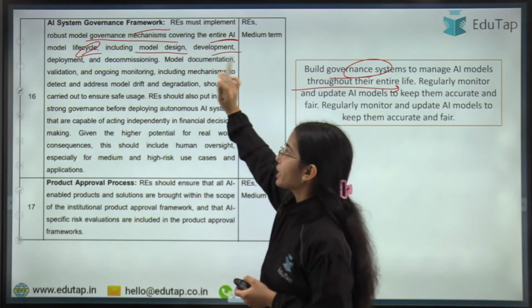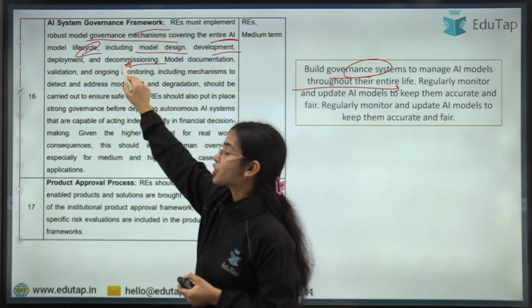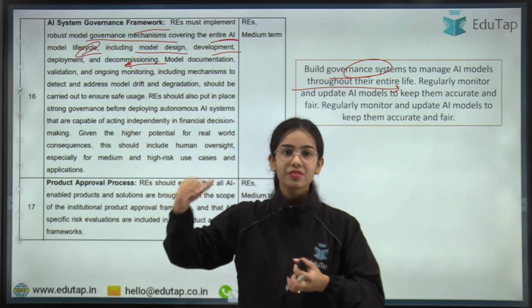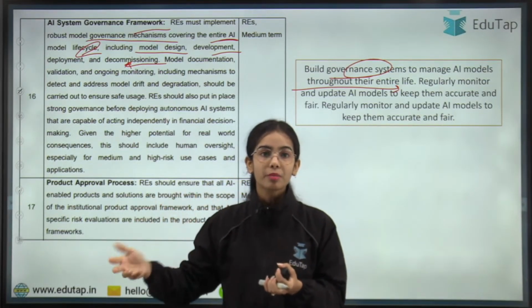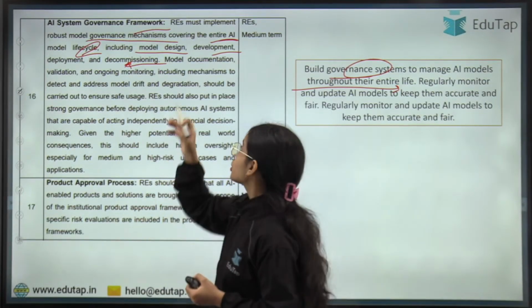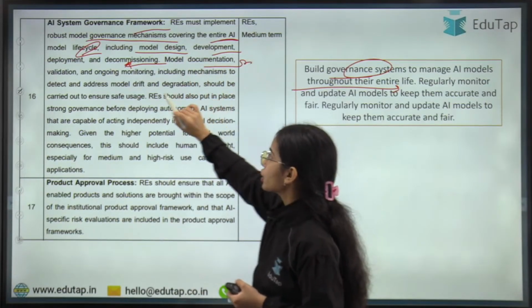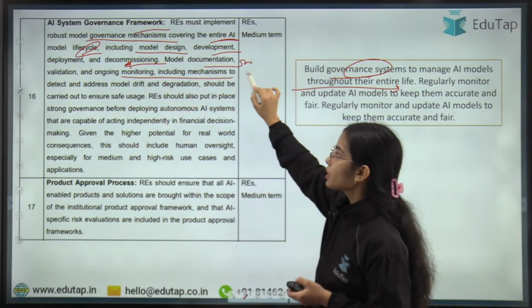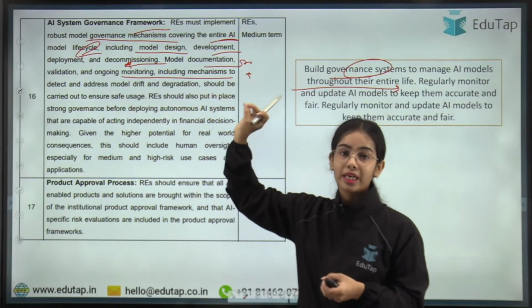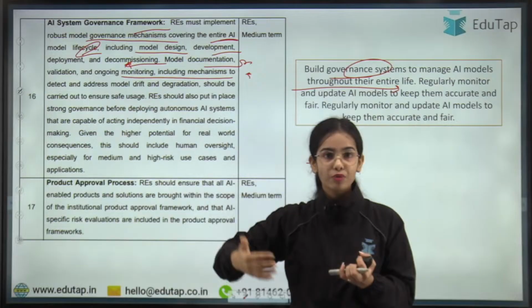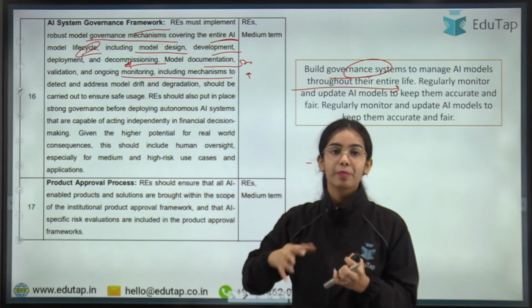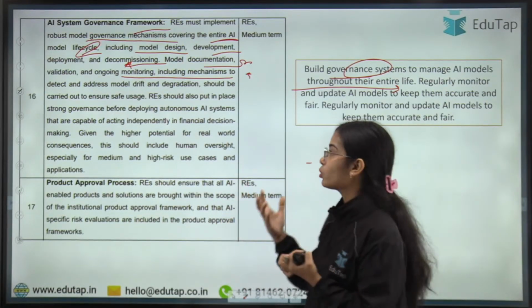So regulated entities must implement a robust model governance mechanism covering the entire AI model life cycle, including model design, development, deployment, decommissioning. Decommissioning means when the model drift happens, when the model's performance reduces. After that, the model has to be decommissioned, it has to be dissolved. Okay. So model documentation, validation, ongoing monitoring, including mechanisms. So all of this has to be laid down. That is the model documentation, how it was prepared, how it was validated, how the checks happened. So it all has to be laid down clearly.